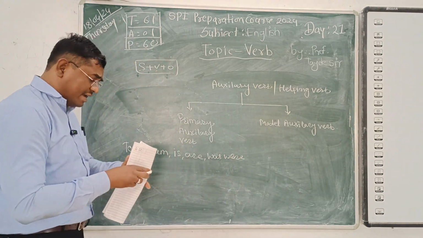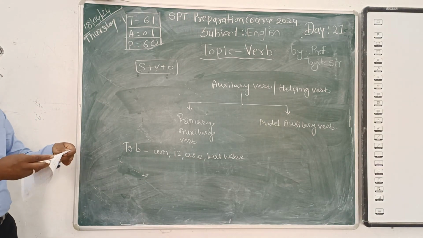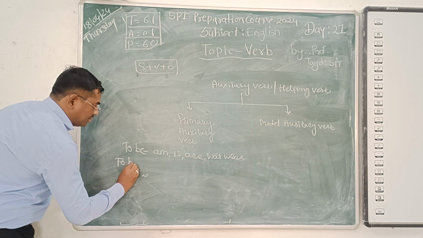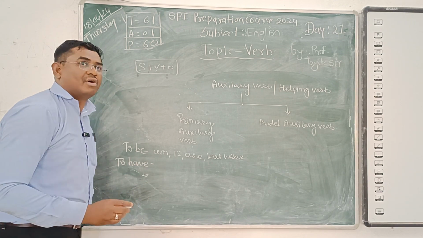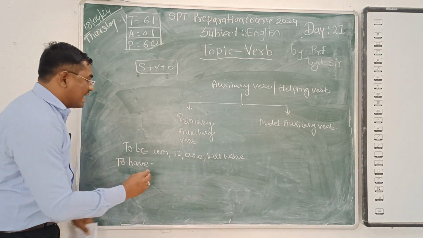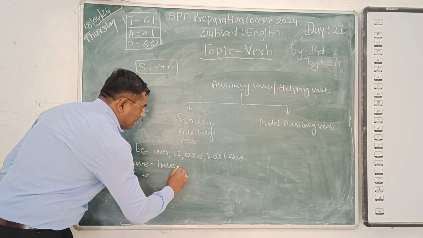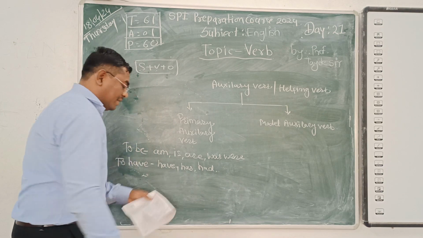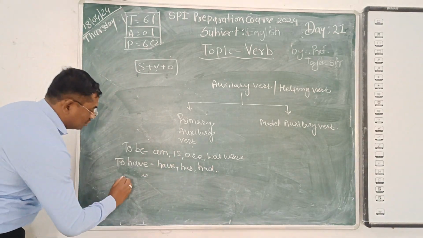Then the next one is to have. The formation of to have is have, has, had. Then the next one is to do.